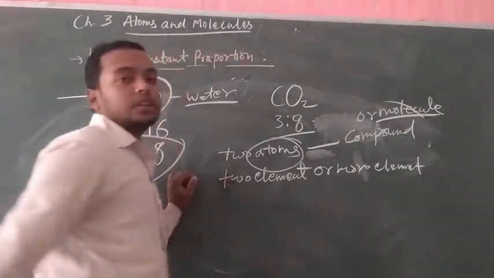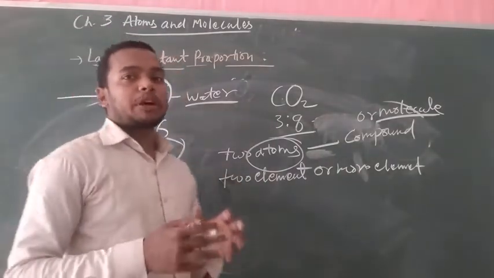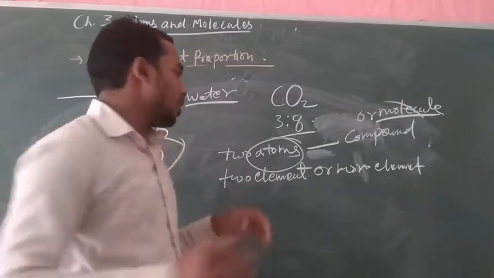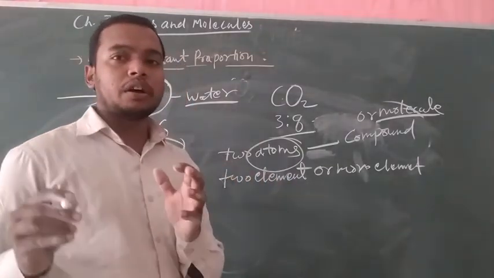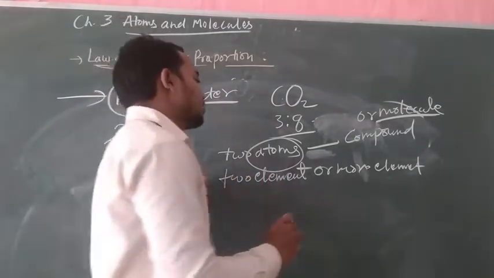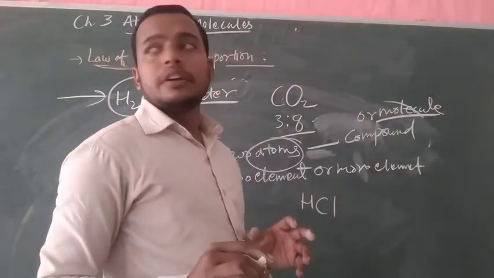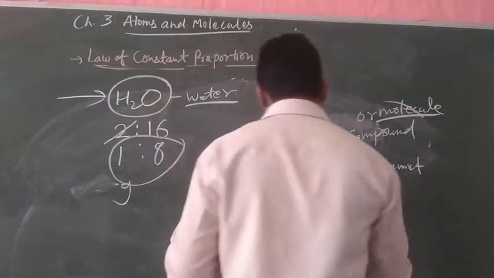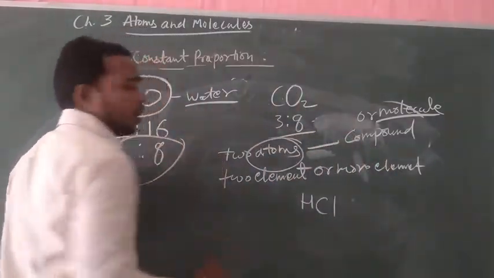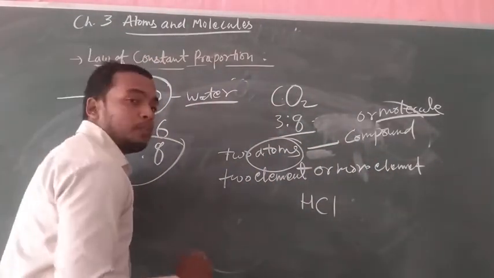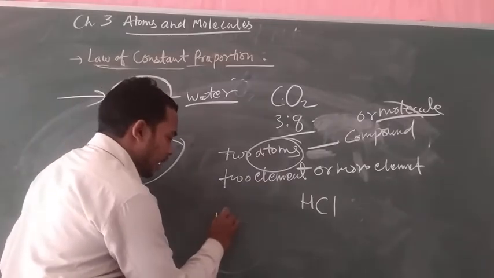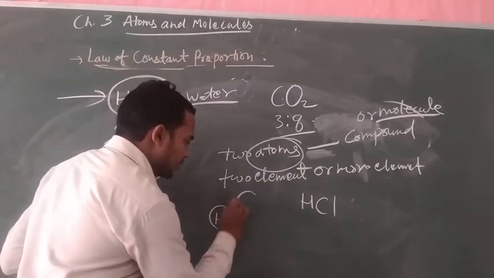So if you have confusion about atoms and molecules, suppose you are talking about the molecule of HCl, hydrochloric acid. The molecule will be seen like this: this is the hydrogen and this is the chlorine.